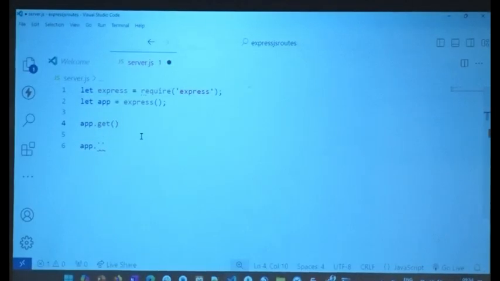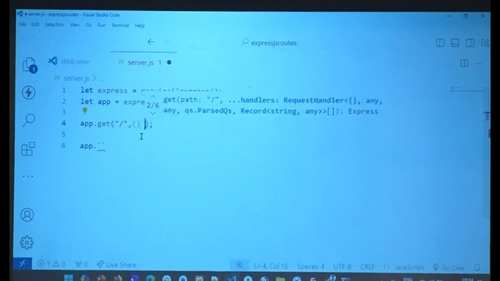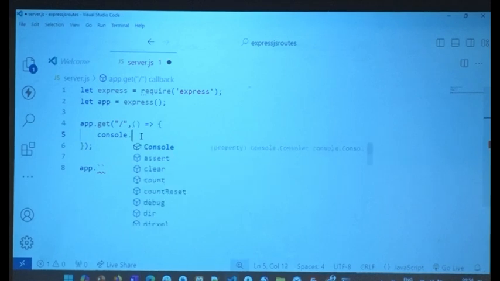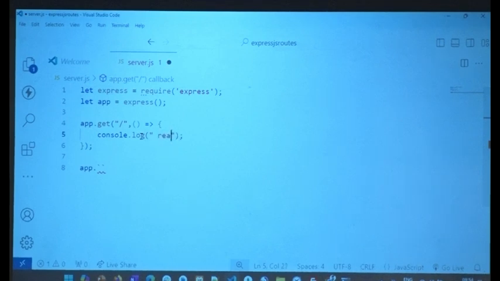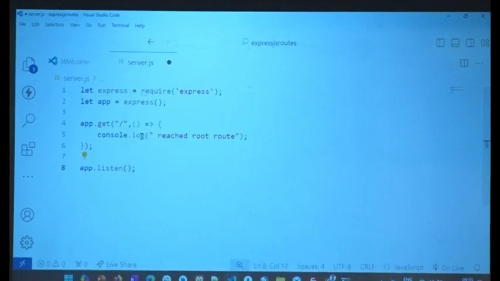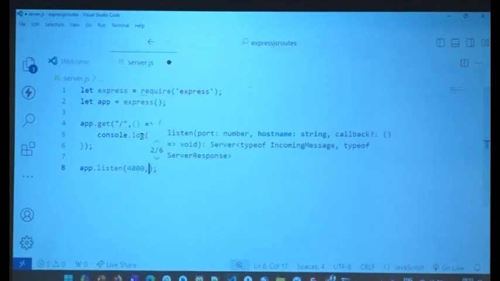app.get. Always, any application that you build, first let the opposite person know that you are up and running. Console.log. What do you say? Reached root route. Done? This is clear. Now here we say app.listen. This also takes the port number. I usually run my server at 4000.